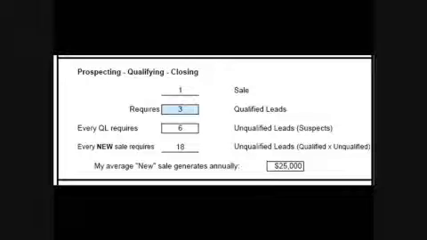They also need 6 unqualified leads, or as we refer to them in the coach, as suspects. They need to look at 6 suspects to uncover 1 qualified lead. So if it takes 6 suspects to find a qualified lead and 3 qualified leads to make a sale, this particular AE will need to look at 18 suspects for every sale that they make, on average. And in this particular case, this average new sale for this AE, which you can pull out of your own internal accounting system, their average new sale generates $25,000 a year. So you're going to be filling out the top part of the form.